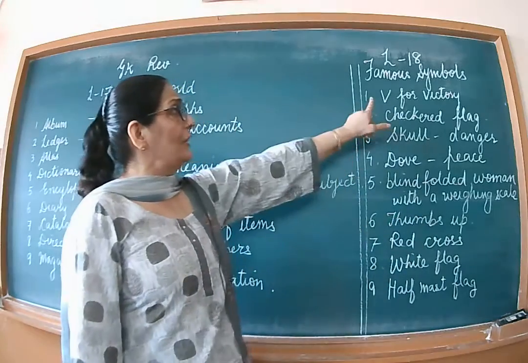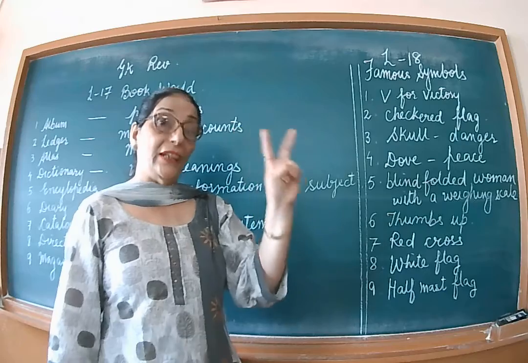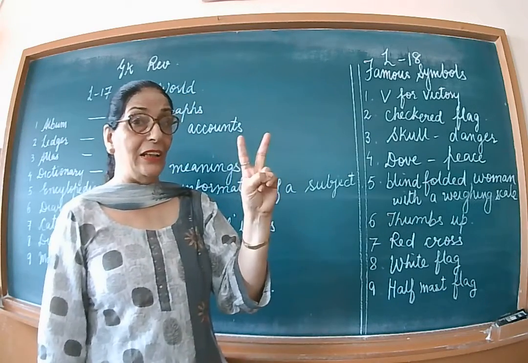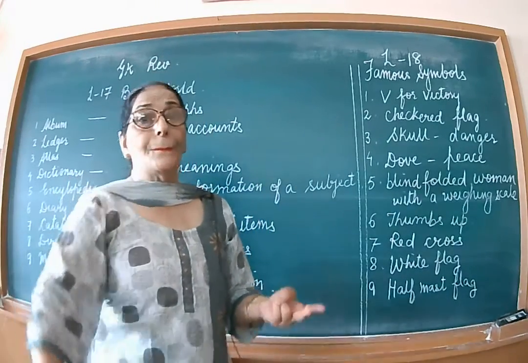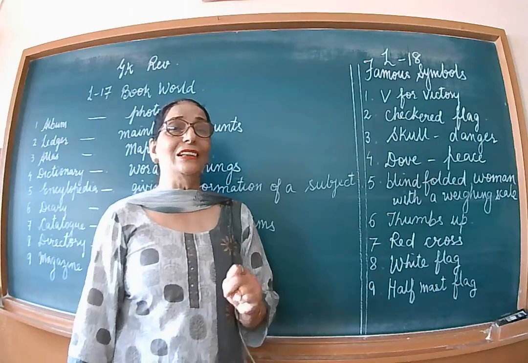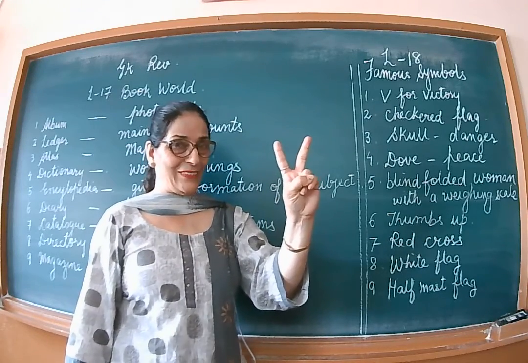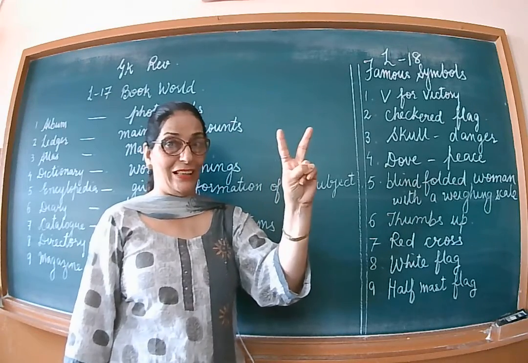So what is the meaning of V? This V with the fingers, this is the symbol of victory. That I have won in any field. Either you may be competing for some competition, and when you win that competition, you show a V to your friends, to your relatives, that I have won. So this is the symbol of victory.